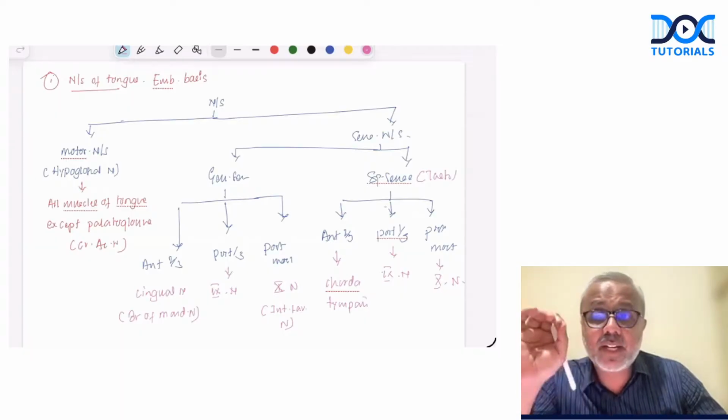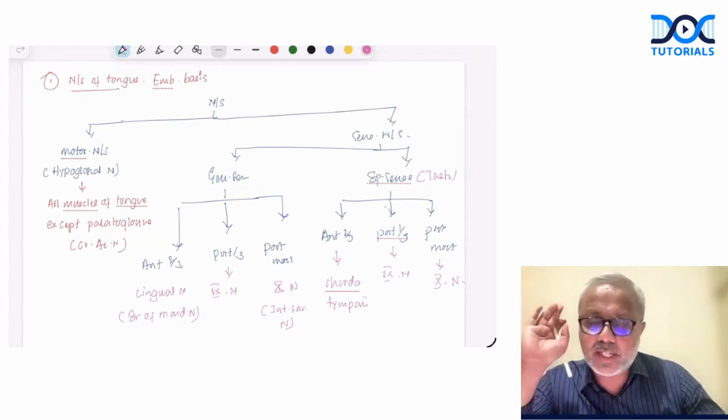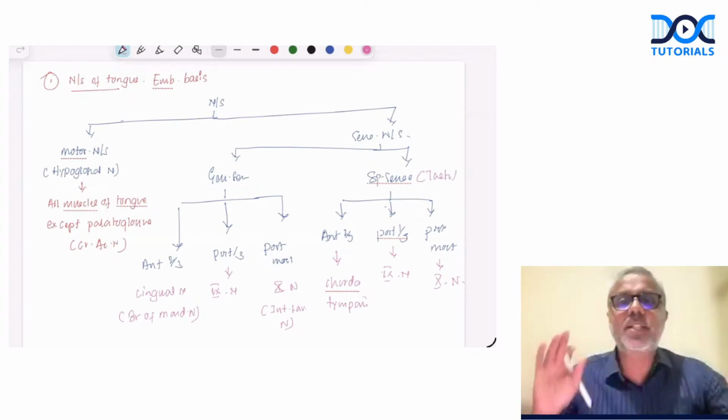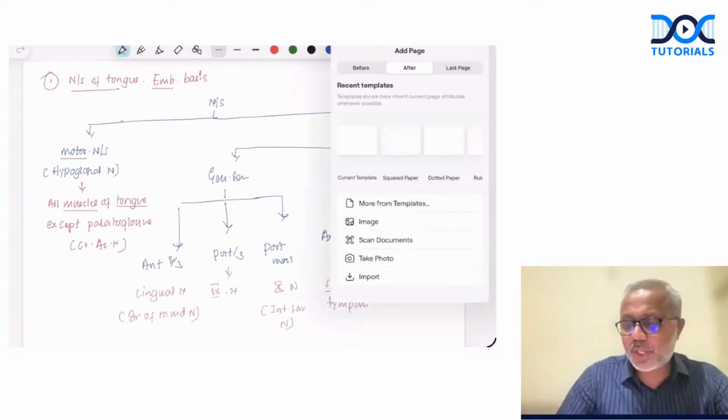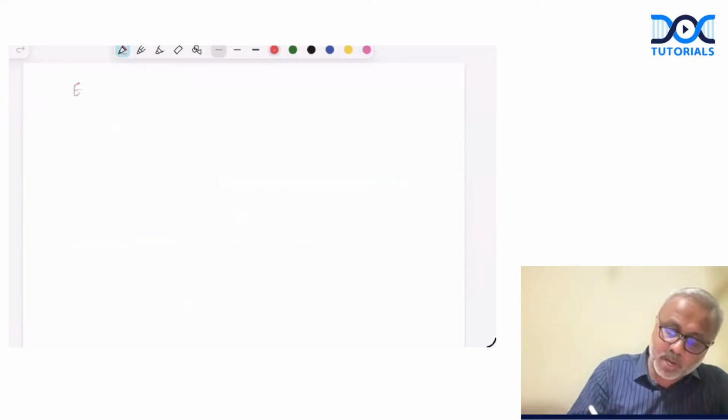Right? Are we clear? So this is how the muscles of the tongue and the mucosa of the tongue are innervated. If the nerve supply of the tongue is asked, this is what you write. Now, what do we mean by embryological basis? So we are talking about the embryological basis, right?